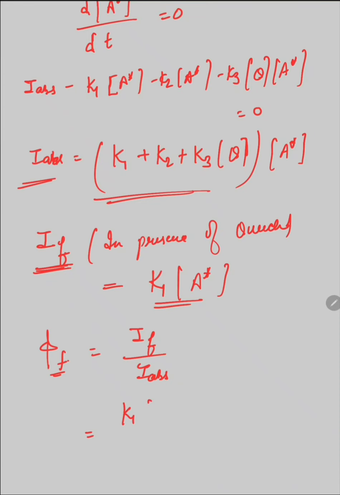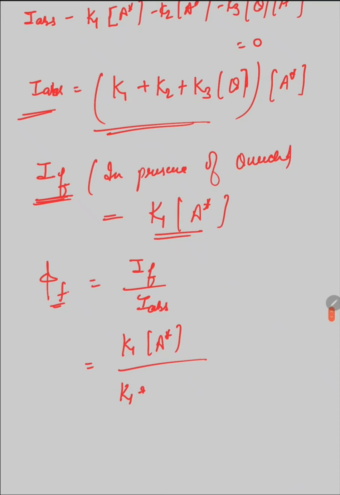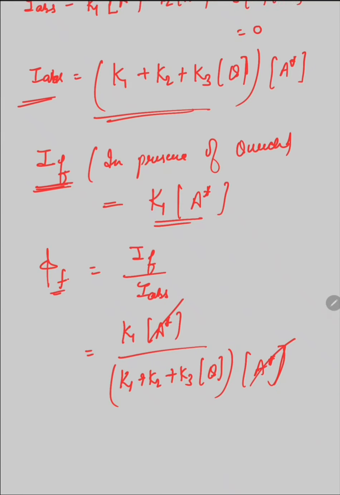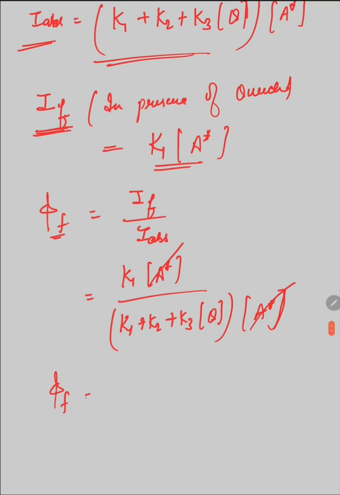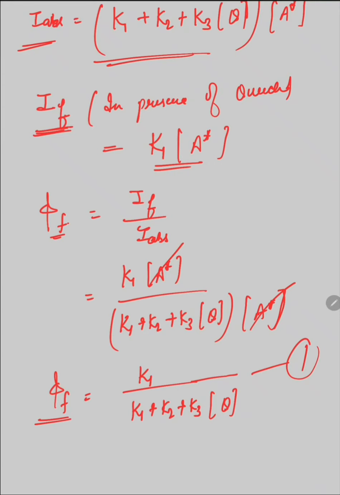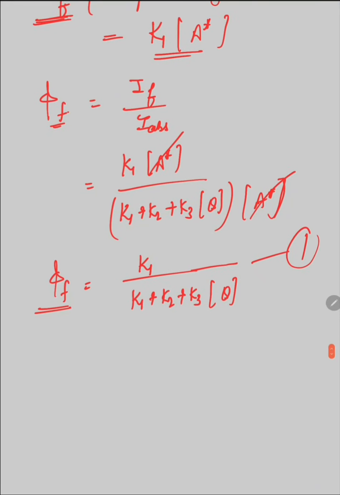IF is K1 into A star concentration, divided by I absorbed, which is K1 plus K2 plus K3 into quencher concentration, into A star concentration. This cancels out and QF comes out to be K1 divided by K1 plus K2 plus K3 into quencher concentration. So this is equation 1, the quantum yield for fluorescence in the presence of quencher.